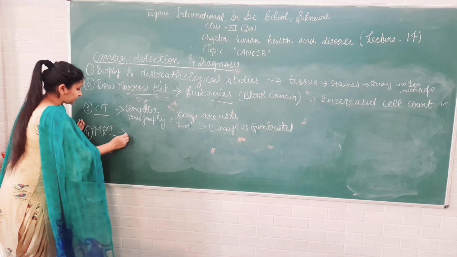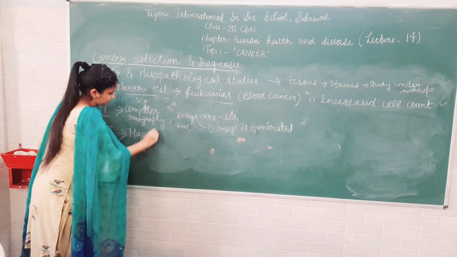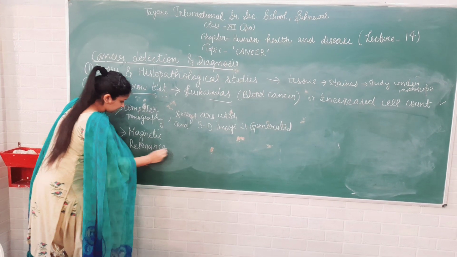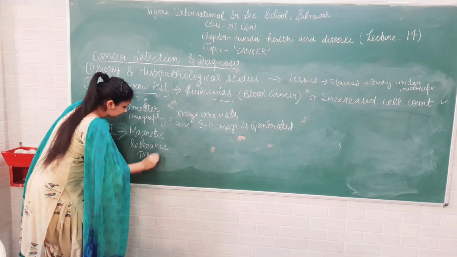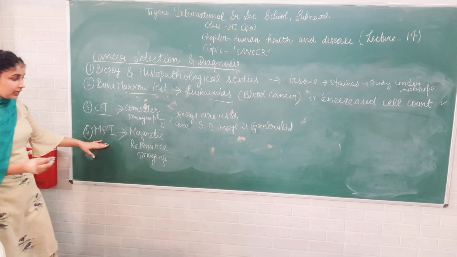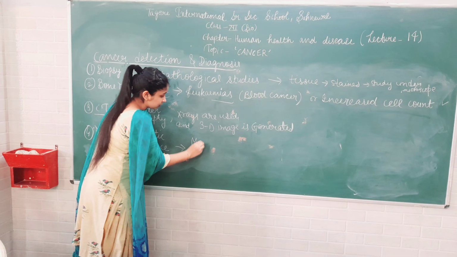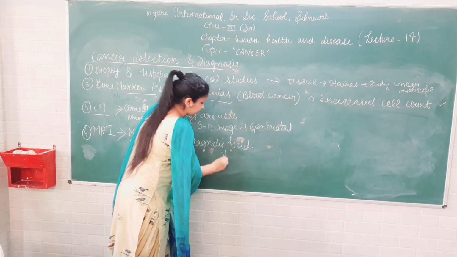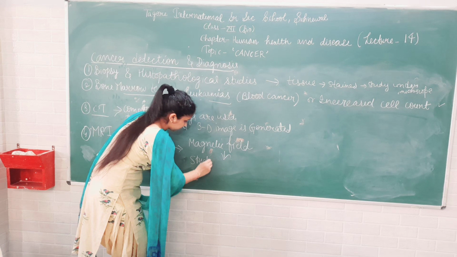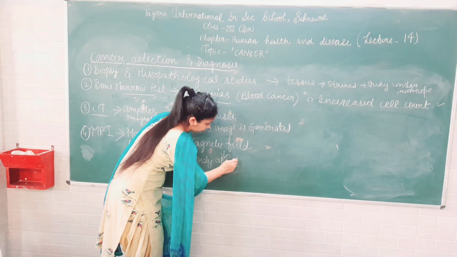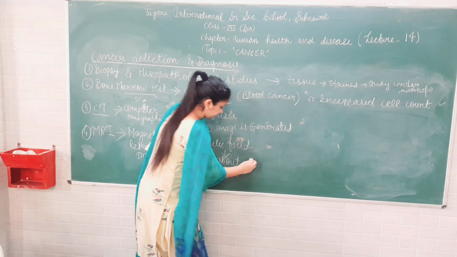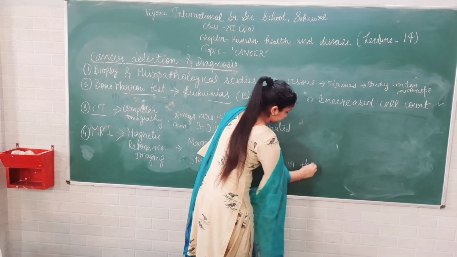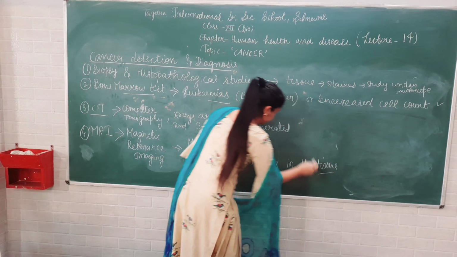एंड द फोर्थ मेथड इज मैग्नेटिक रेजोनेंस, to study changes that are pathological and physiological in the tissue.